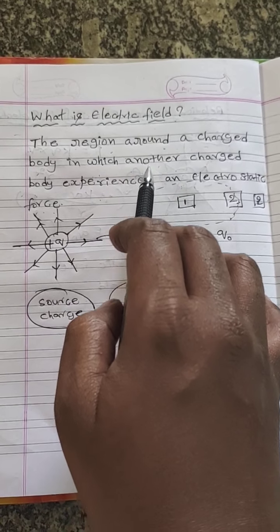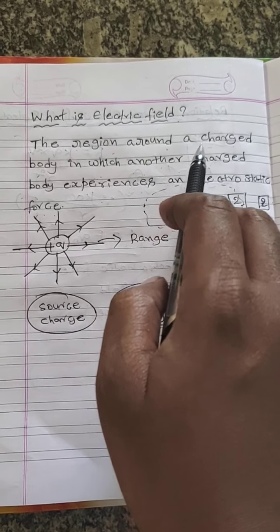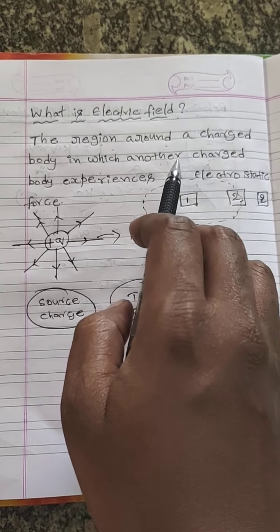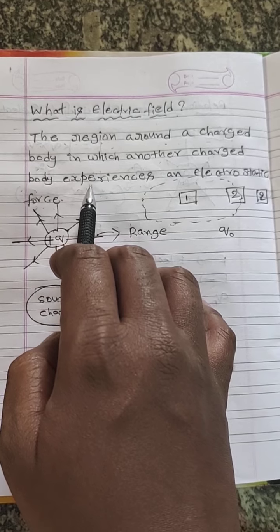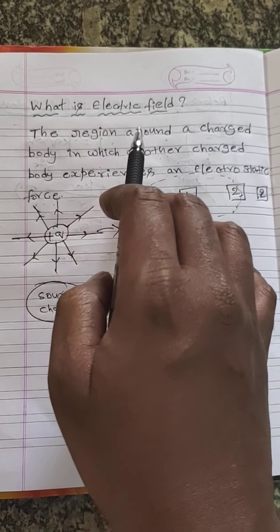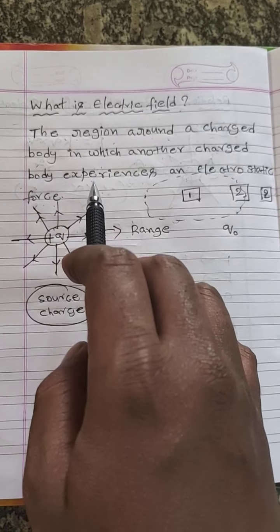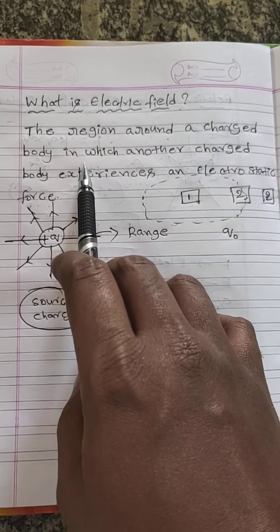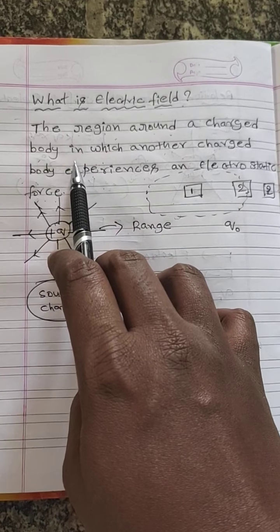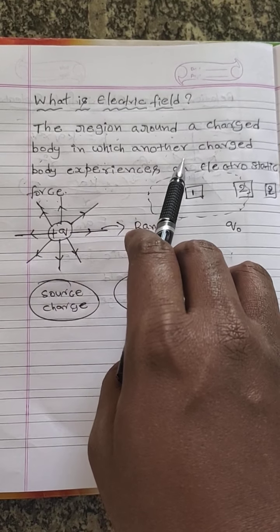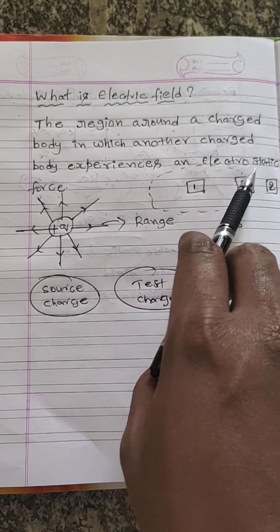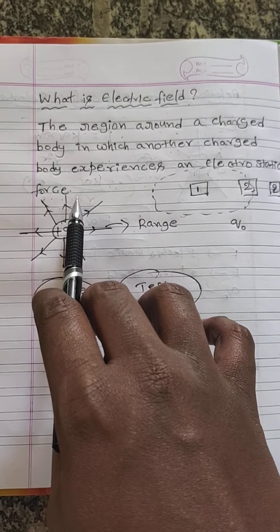Within that region, if you keep any other charged body or charged particle, it will experience electrostatic force. That is called electric field. Okay, I will explain once again: the region around a charged body in which a charged body experiences an electrostatic force.